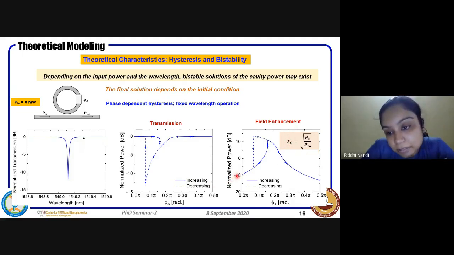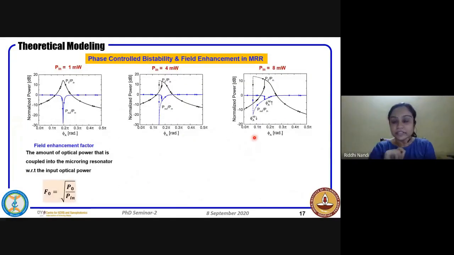Similarly, in the forward path, the field enhancement increases at that value of phi A, the applied phase, where it exactly matches with the resonance, and then again it reduces. But in the reverse path, the field enhancement is much higher compared to the forward path. This is a very interesting thing which we could actually show in our experiments also. We'll see that. Before that, we'll see what happens with different power.